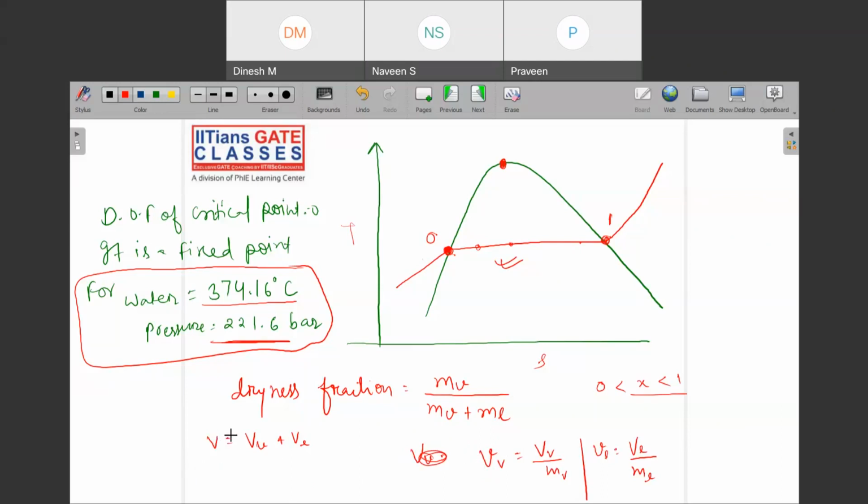And what about the specific volume of the entire substance? The specific volume of this entire region will be volume divided by mass of vapor plus mass of liquid.